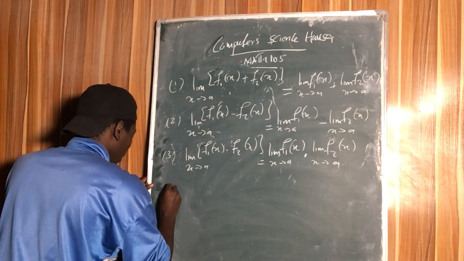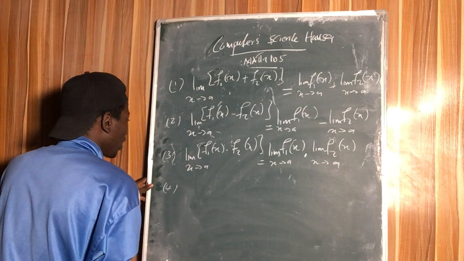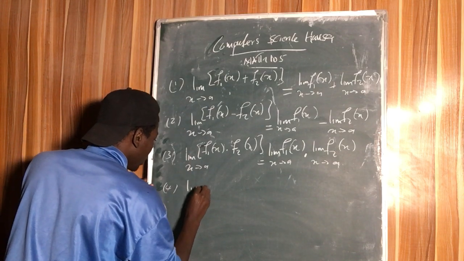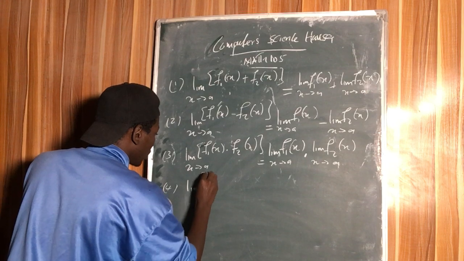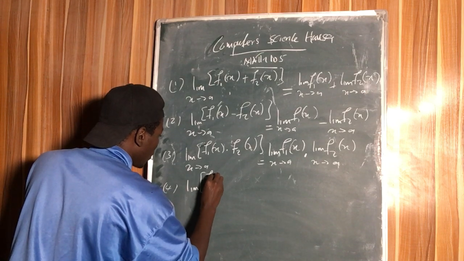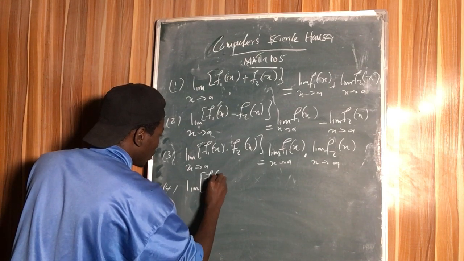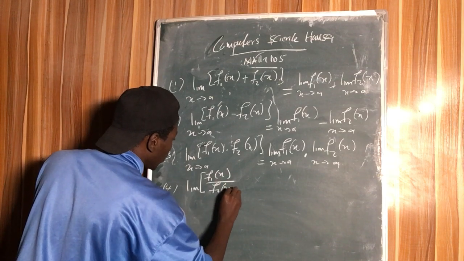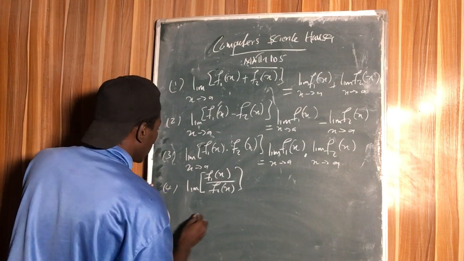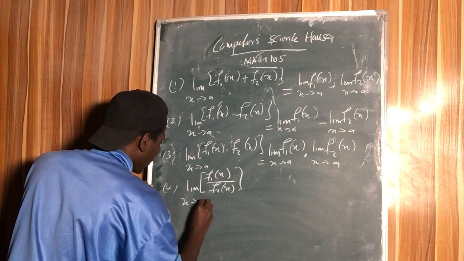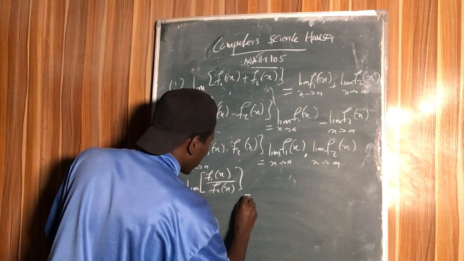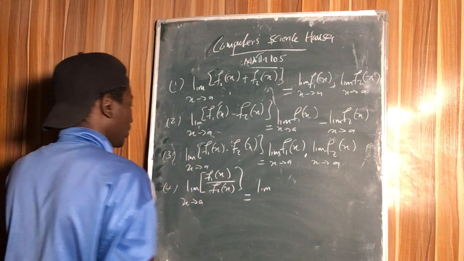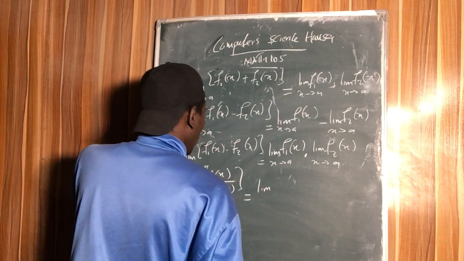So the fourth one is division, which is the quotient, right? If we have the limit of a function f of 1 x divided by f of 2 x as x approaches a certain number, this is going to be the limit of the respective functions of them.